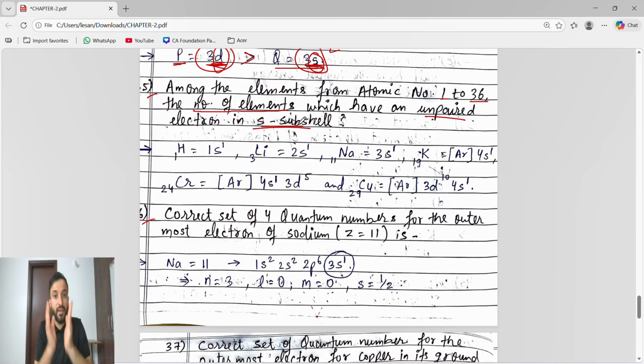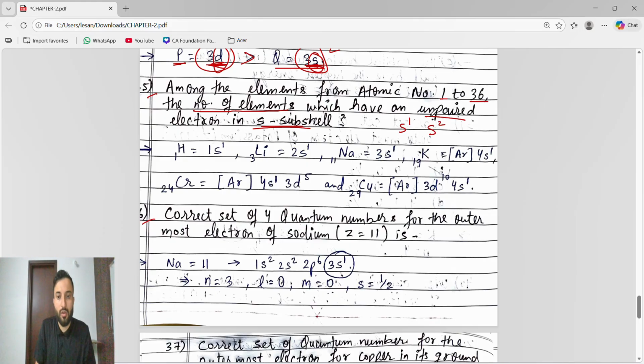Guys, where is the S subshell present? Yes, the S subshell is present in group 1 and group 2. Correct? So in group 1, the S subshell will have S1. In group 2, the S subshell will have S2.